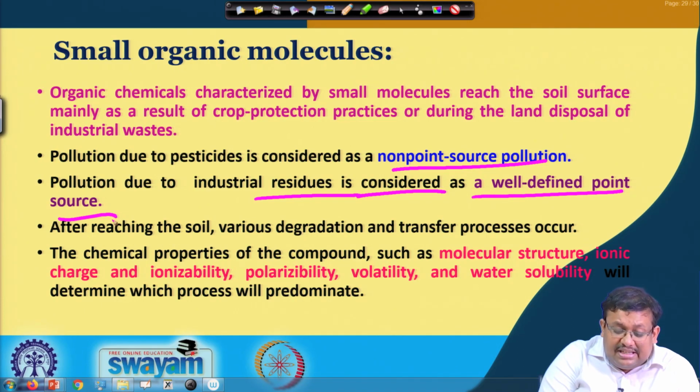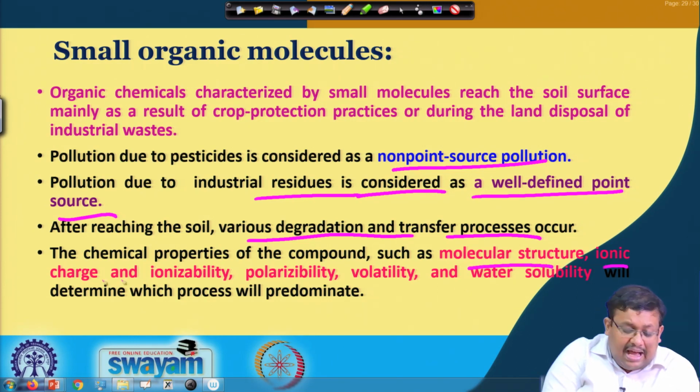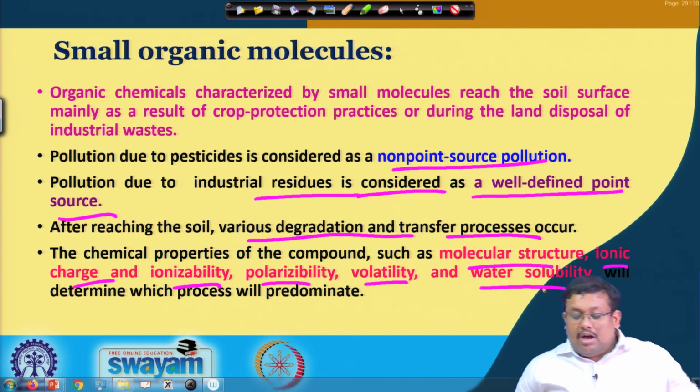Now, after reaching the soil, various degradation and transfer processes basically occur. Now, the chemical properties of the compounds such as molecular structure, ionic charge and ionizability, polarizability, volatility and water solubility basically determine which process will predominate.